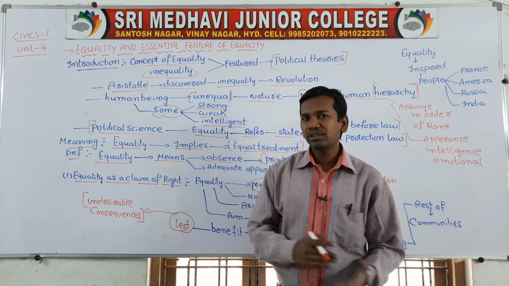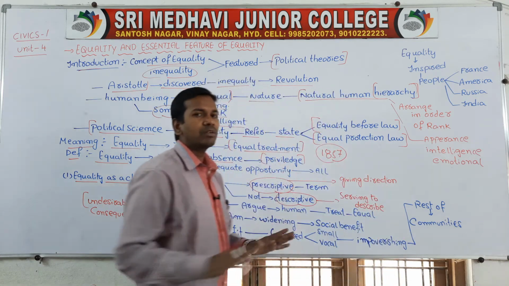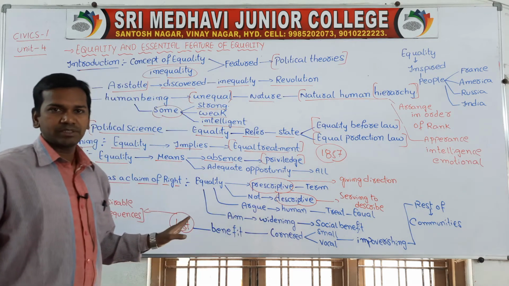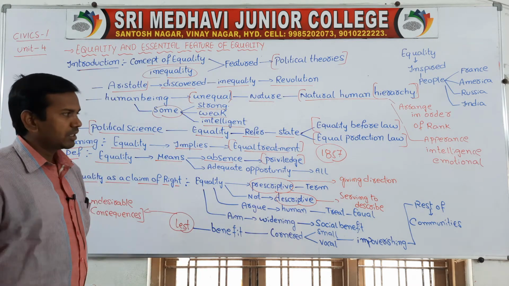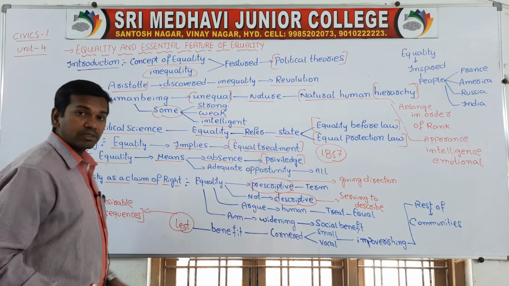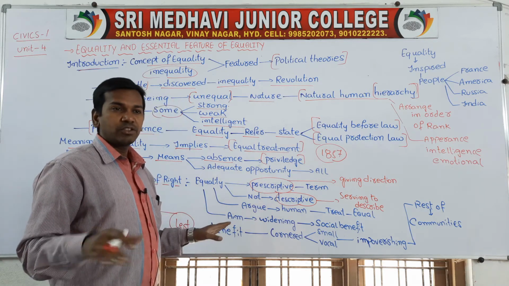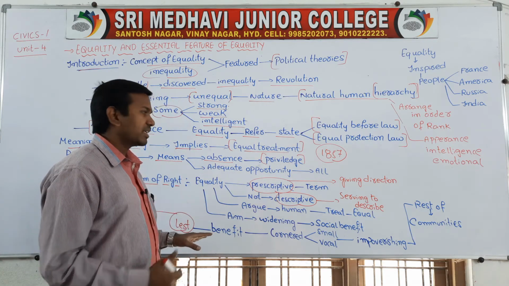So why provide all these benefits to some section of the people? We should not provide any type of privileges and benefits to any section of the people, then complete equality will form. So equality means absence of privilege. Whenever there are no special facilities given, then that is equality.